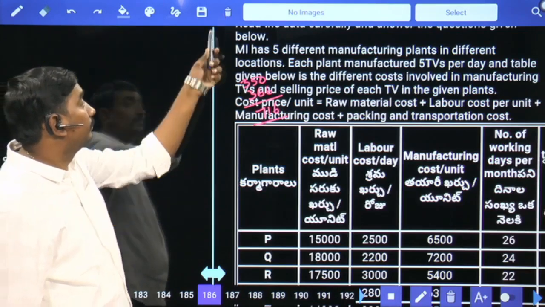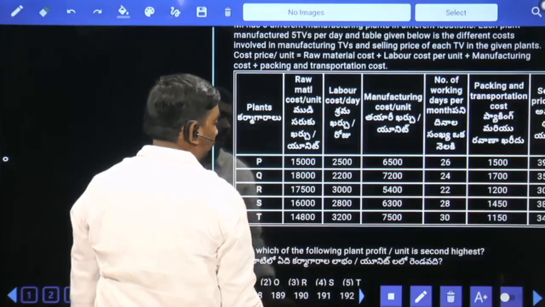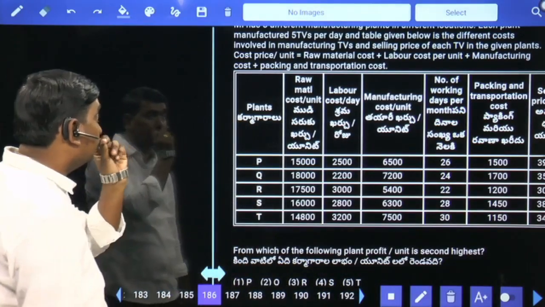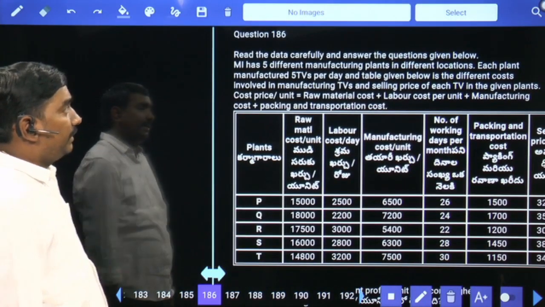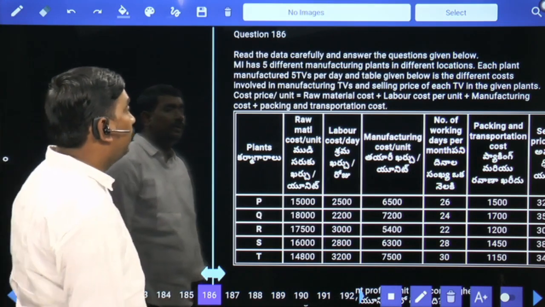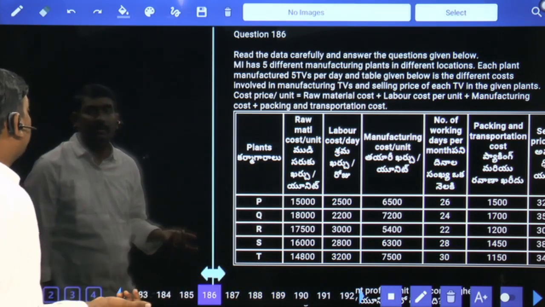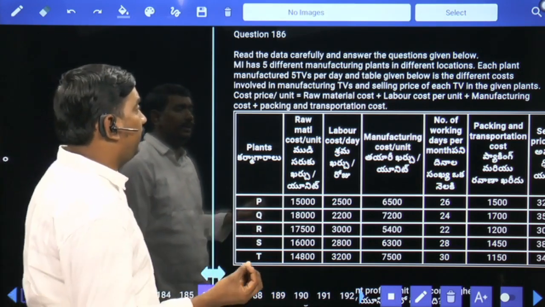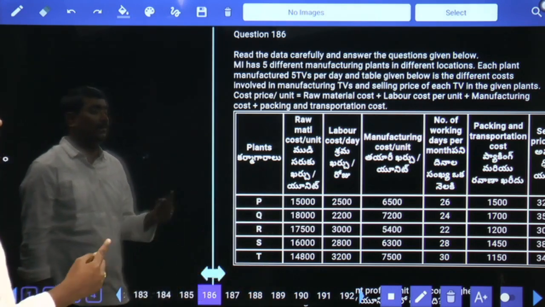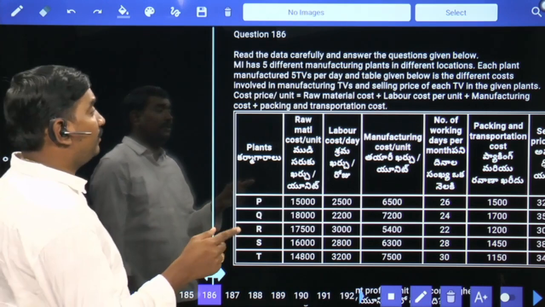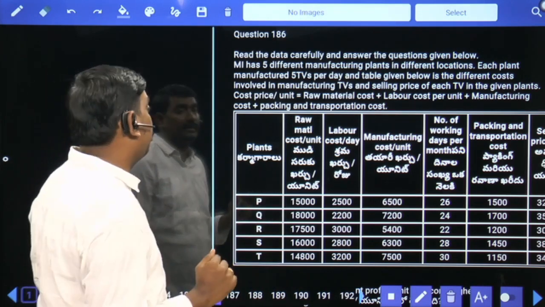Next. Table chart. Read the data carefully and answer the questions given below. MI has 5 different manufacturing plants in different locations. Each plant manufactured 5 TVs per day. The table given below shows the different costs involved in manufacturing TVs and the selling price of each TV in the given plants.